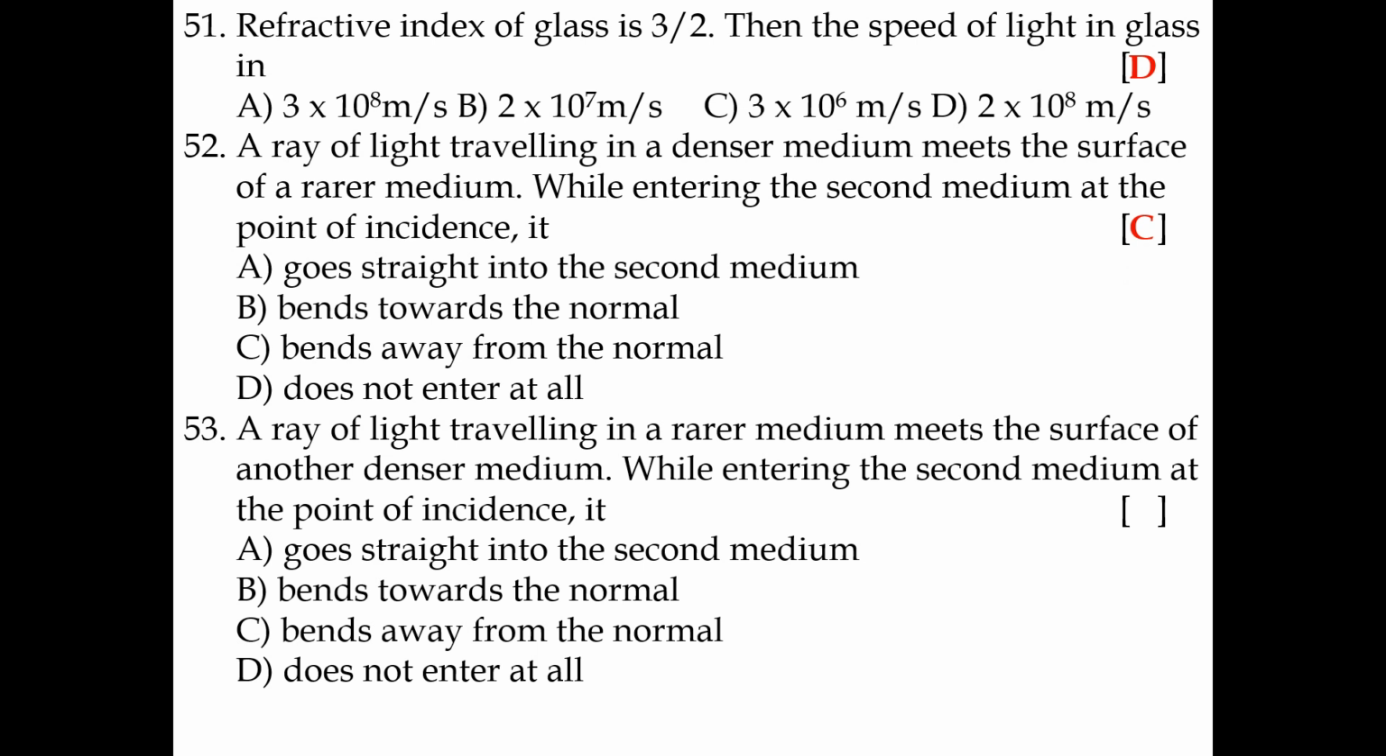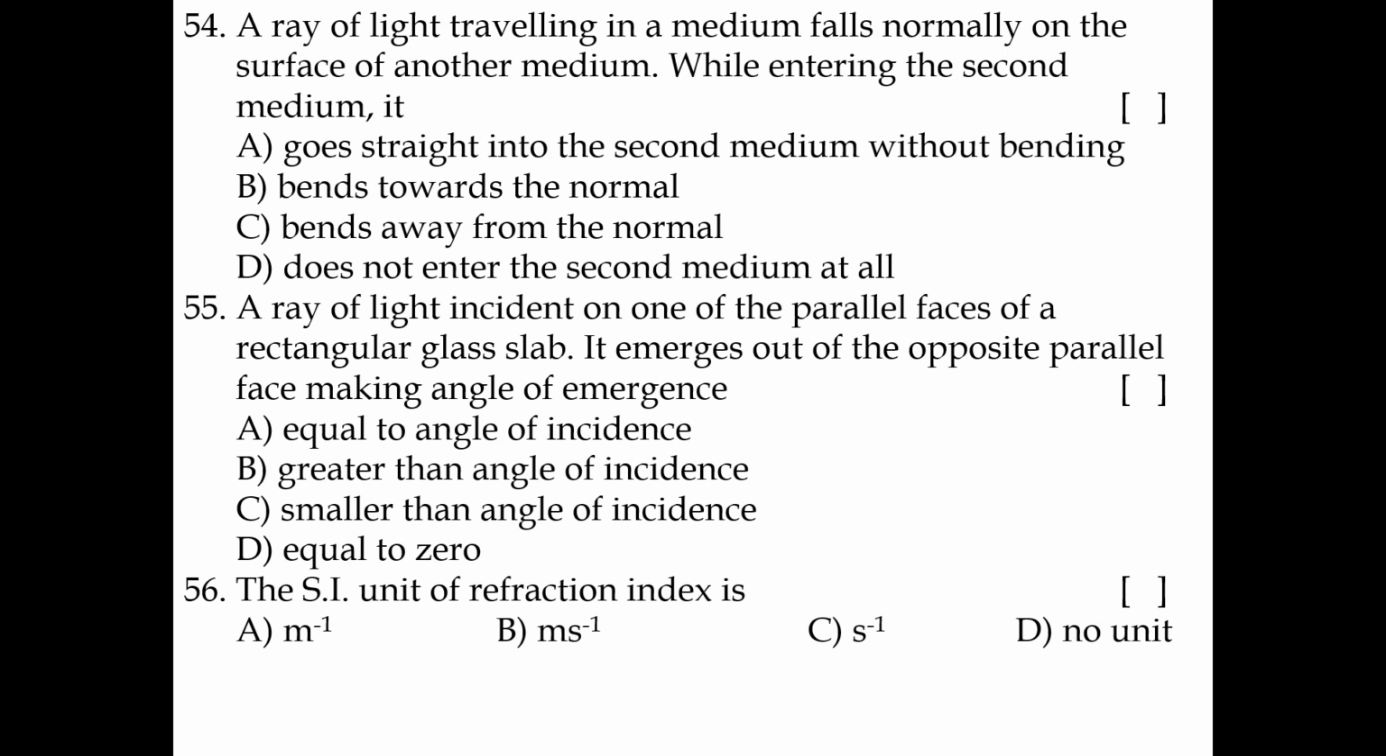53. A ray of light traveling in a rarer medium meets the surface of another denser medium. While entering the second medium at the point of incidence, it bends toward the normal. So a light ray traveling from rarer to denser medium bends toward the normal line.